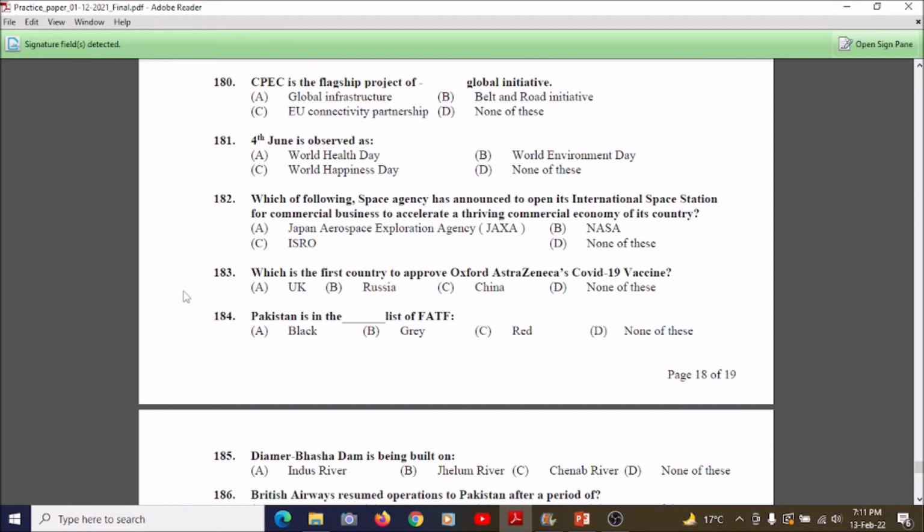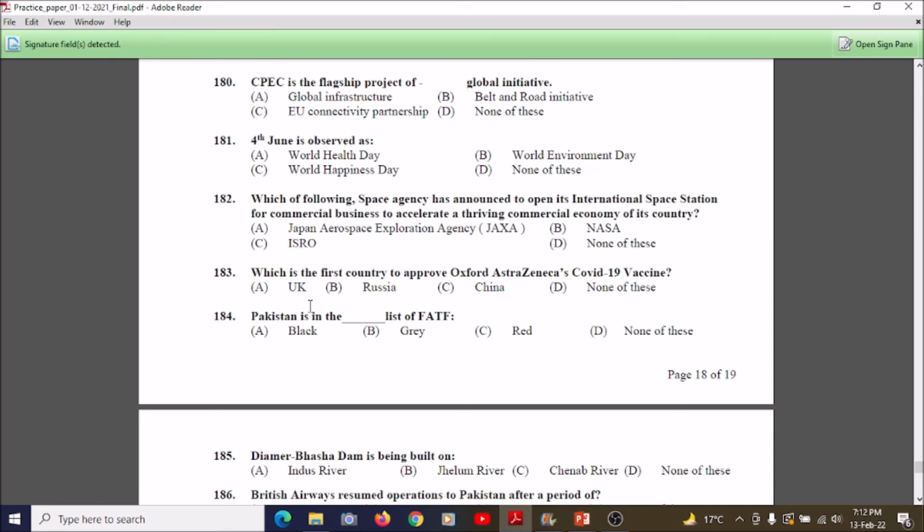So students, now we're going towards question number 183. Which is the first country to approve Oxford AstraZeneca's COVID-19 vaccine? A. UK, B. Russia, C. China, and D. None of these. Students, there is a hint. We know Oxford is a university in the UK. So definitely it is the first country to approve the vaccine its own university made. So the correct answer is A, UK. This is an easy answer for us to understand.